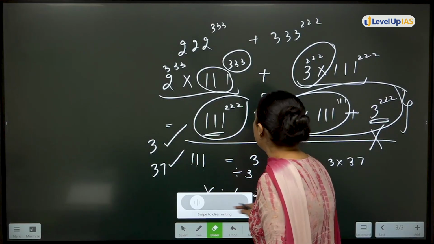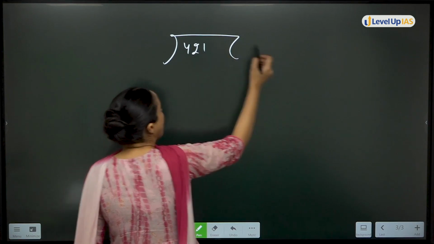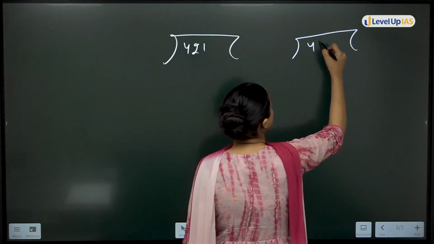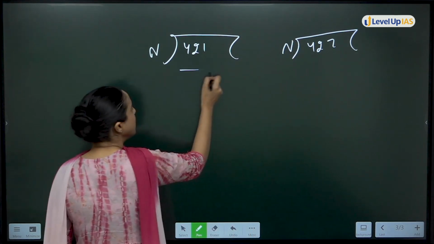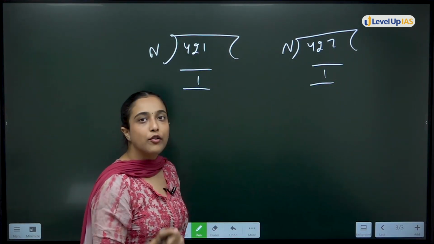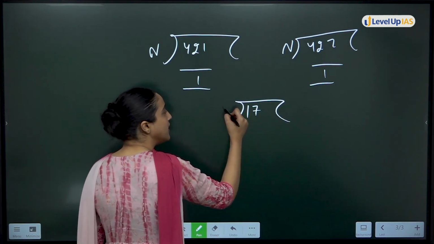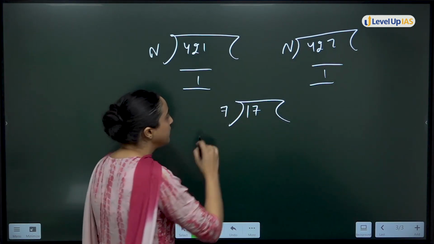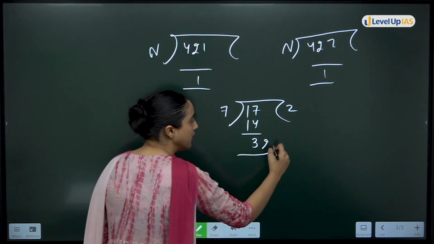You have 421 and 427. You are dividing them by any number and you are getting remainder 1 in both cases. Now you tell me one thing. For example, if I say 17 is divided by 7, 7 twos are 14, remainder will be 3.